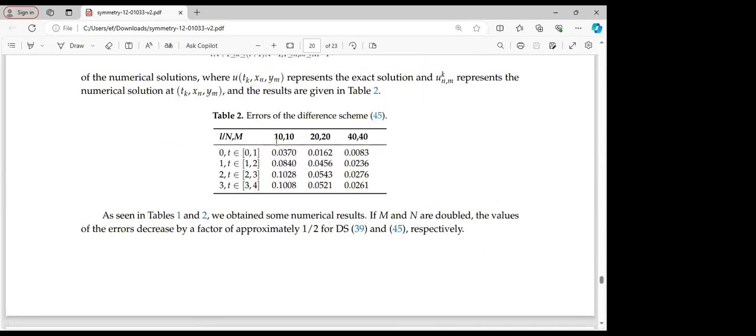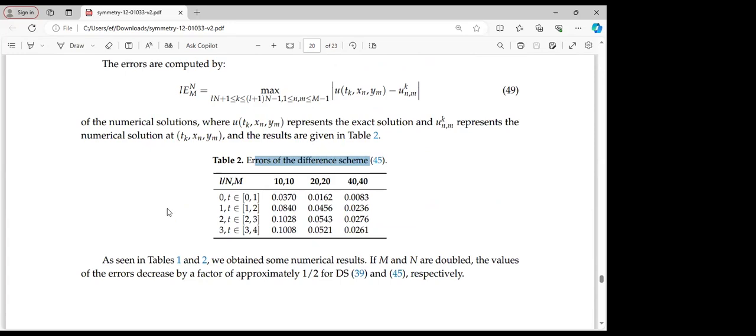If we do that, we will have the following error of difference scheme 45. What is quite interesting is that from the two tables, table 1 and table 2, we obtain the numerical result, and we see that if M and N are doubled, the value of the error decreases by a factor of approximately half for difference scheme 39 as well as difference scheme 45.